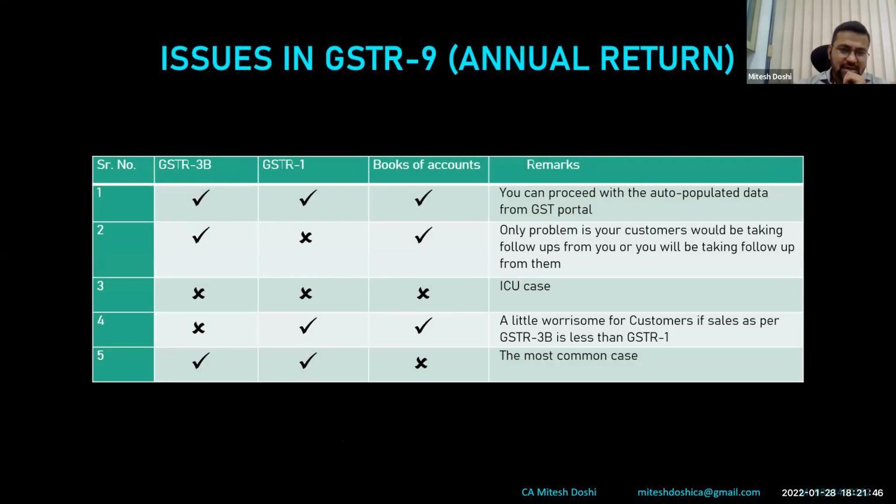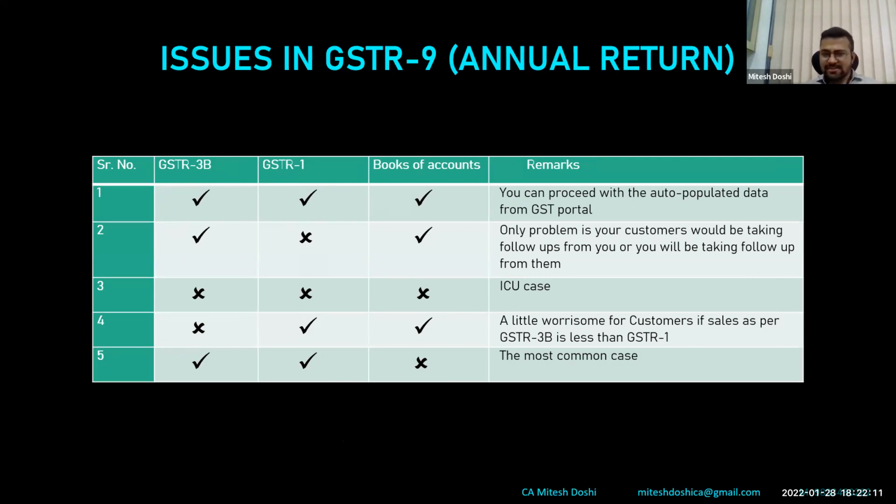I would be directly jumping to case studies or issues basically. There can be different scenarios, since there are three sets of data that are to be compared: GSTR 3B, GSTR 1, and books of accounts. In a very rare scenario or in a very small business, generally all three are matching. At least now, in this 2019-20 period and 2020-21 period.